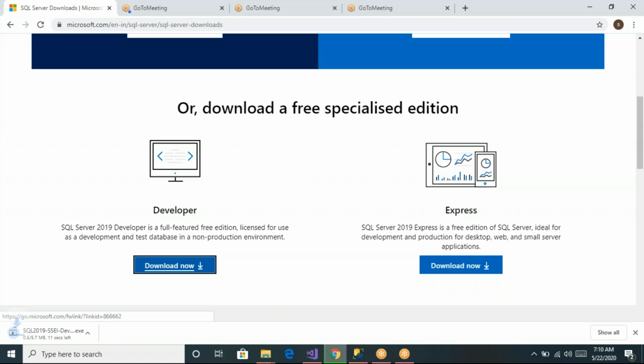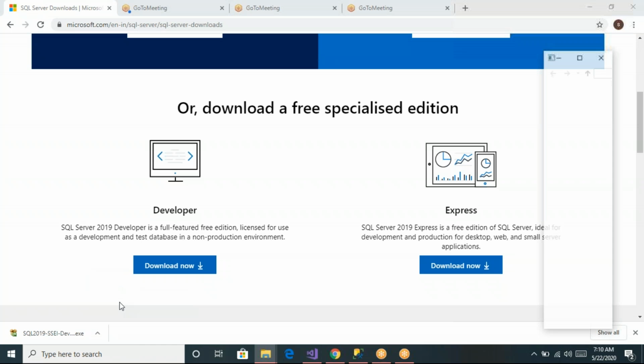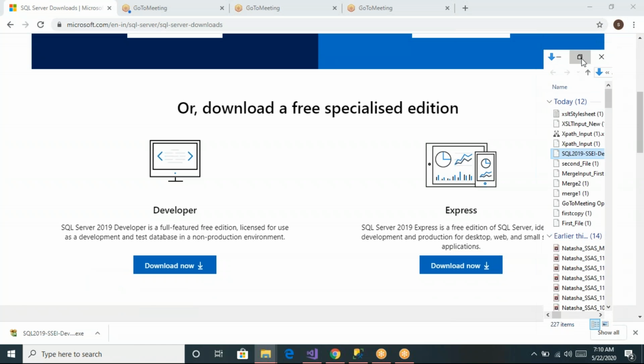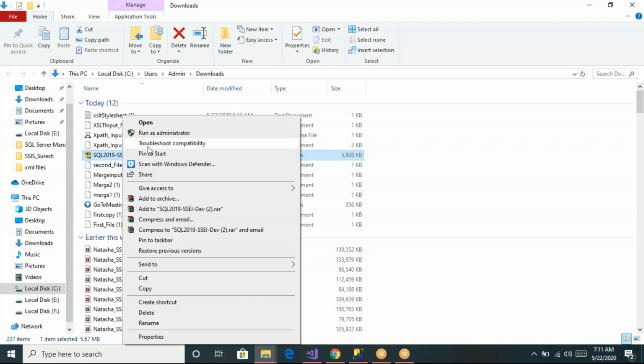Now you can see an exe file is getting downloaded, and once it is downloaded successfully, we can execute it. Let us click on the show in folder option and go to that folder. Now you can see we have the SQL Server 2019 latest version, developer edition. Right click on it and click on run as administrator.